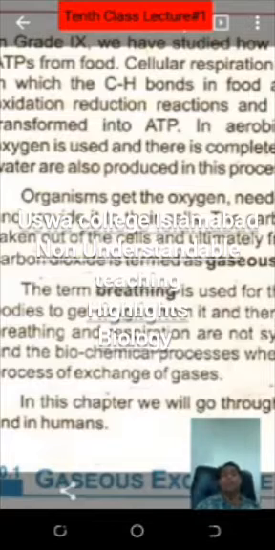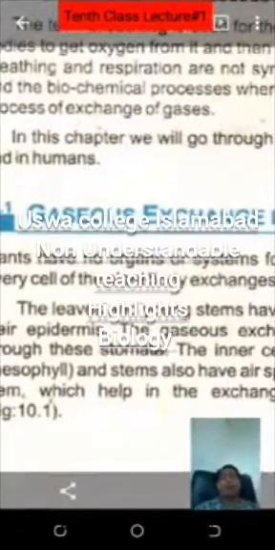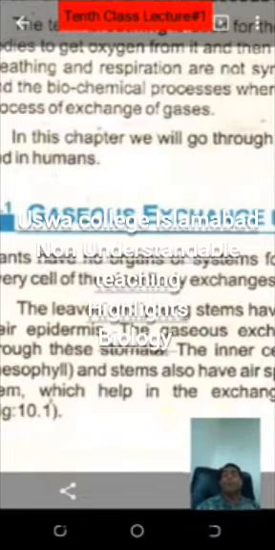In simple words, breathing means taking enough oxygen into the lungs and taking carbon dioxide out of the lungs to the outside. That is called breathing, or external respiration. Now the main point is that plants also respire. If you are thinking that only animals respire, no, plants are also living things. But the plant respiration system is quite simple and easy. That's why the author did not write respiration as the chapter name. He used gaseous exchange. So gaseous exchange takes place in humans as well as in plants.